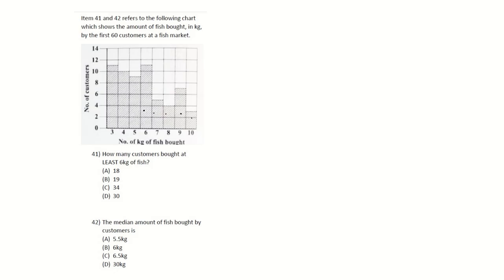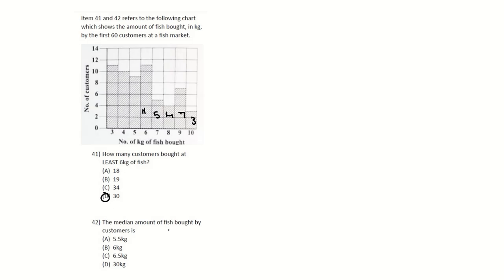This was 11. This was 5. This was 4. This was 7. And this was 3. 7 and 3 is 10. 5 and 4 is 9. 10 plus 9 is 19. 19 and 11 is 30. So the answer is D.